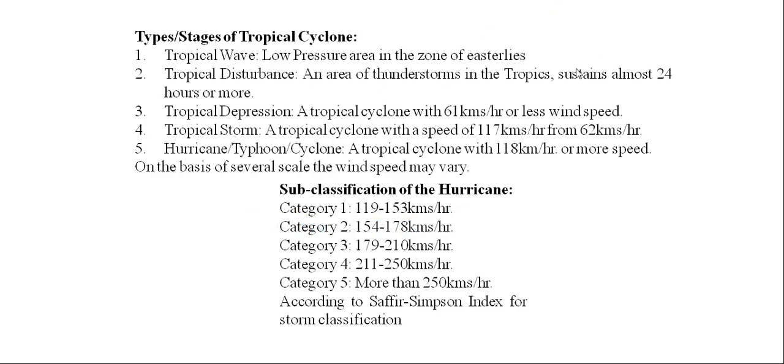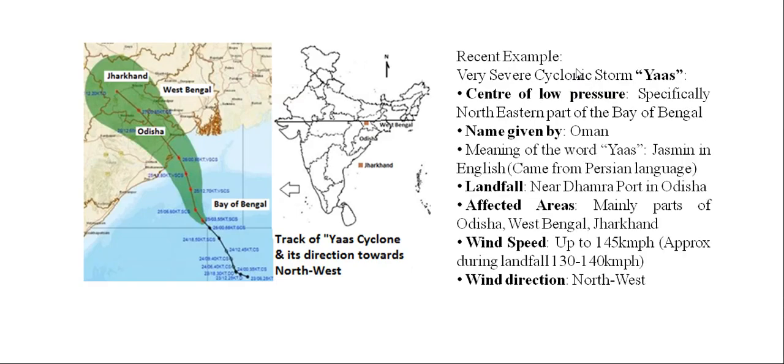The last one is the wind direction. The wind direction of this Yas cyclone was northwest. So why northwest? We already know that our Indian subcontinent is located in the northern hemisphere. So if we are in the northern hemisphere, then what should be the effect of Coriolis force?